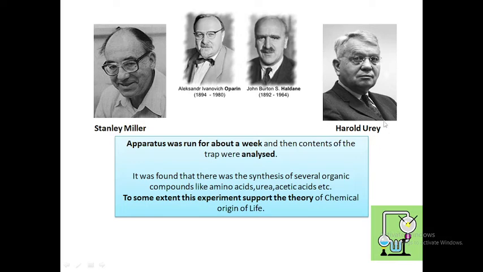Now, what did they do to prove the theory of chemical evolution of life? These two scientists decided to create an environment similar to the Earth's atmosphere during the origin of life.